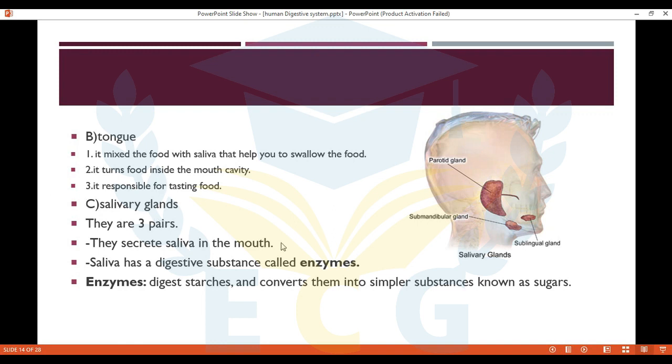How many salivary glands do we have? Here we have 2 pair and 1 pair here, so we have 3 pairs of salivary glands. The salivary glands secrete saliva. What is the saliva? It's enzyme. It's considered as a digestive substance which converts the starch into sugar. So starch, is it complex or simple? Complex substance. Convert it into a simple form which is sugar.